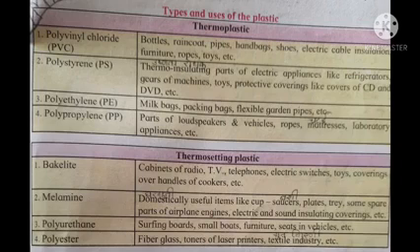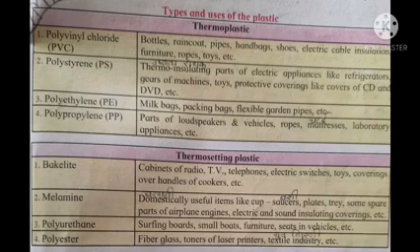Next one is polyethylene. It is also known as PE. Milk bags, packing bags, flexible garden pipes, etc. are all made up of polyethylene. The next type of plastic is polypropylene, PP. The parts of loudspeakers and vehicles, ropes, mattresses, and laboratory appliances are made up of polypropylene, and all these types of plastic are included in thermoplastic. Another type of plastic is thermosetting plastic.